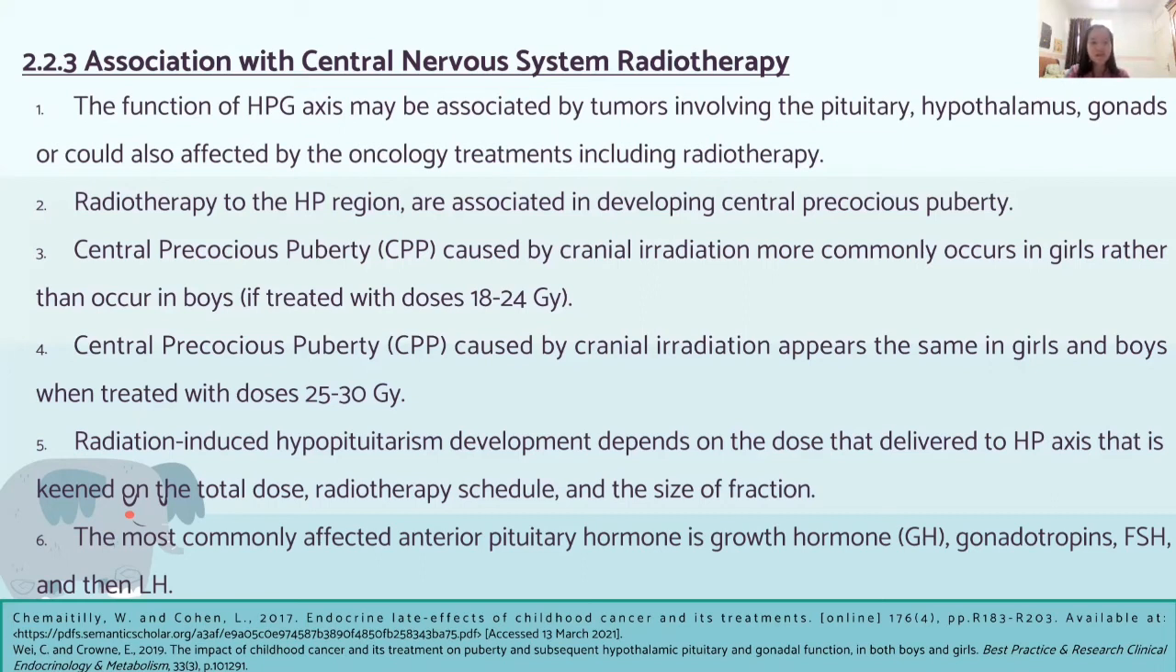CPP caused by cranial irradiation appears the same in girls and boys when treated with doses of 25 to 30 gray. Radiation-induced hypopituitarism development depends on the dose delivered to the HPA axis, that is, on the total dose, the radiotherapy schedule, and also the size of the fraction. The most commonly affected anterior pituitary hormones are growth hormone and the gonadotropins, FSH and LH.